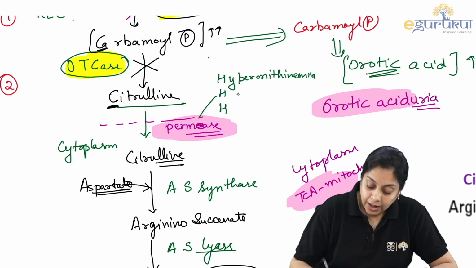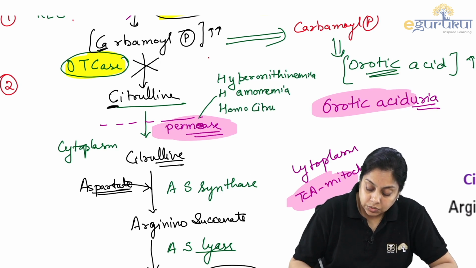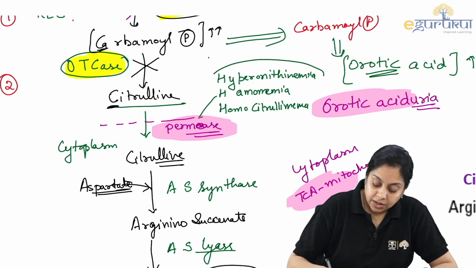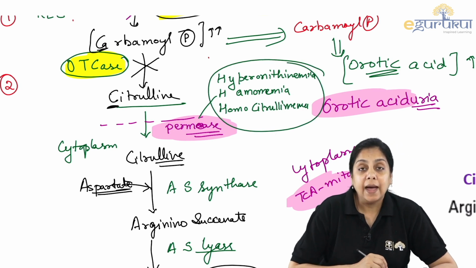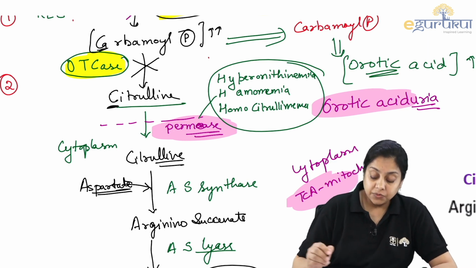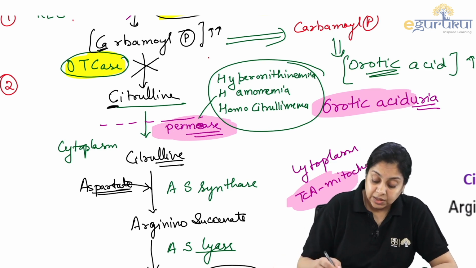Hyperornithinemia, hyperammonemia, and homocitrullinemia, right? All three things will be happening. HHH, that is because of this permease enzyme, which is also known as ornithine permease, right? Why?